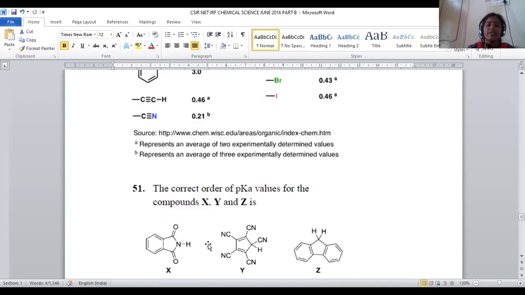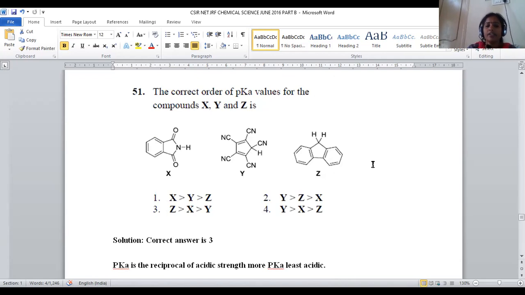Let us move on to question number 51. We are taking 3 different compounds. The first has benzene with what we can say is called phthalimide. What is the name of the compound? Phthalimide. And the second compound is 1, 2, 3, 4, 5 pentacyanocyclopentadiene system. And the third one is a tricyclic condensed system. Among all, we have to predict the order of pKa value.